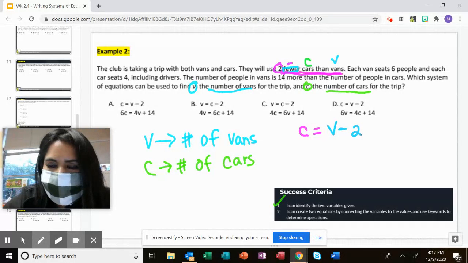The keywords here, fewer than, are words that tell you to turn around. So this 2 will go behind. All right, so we have that.